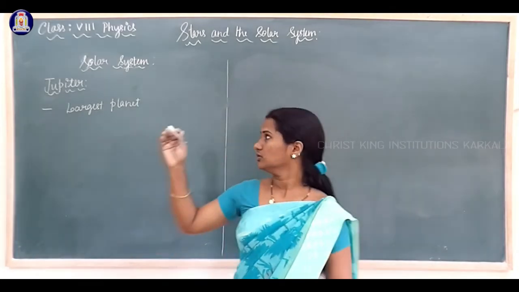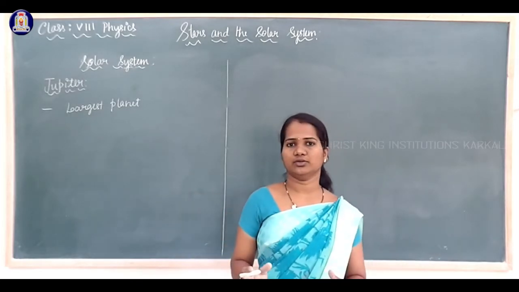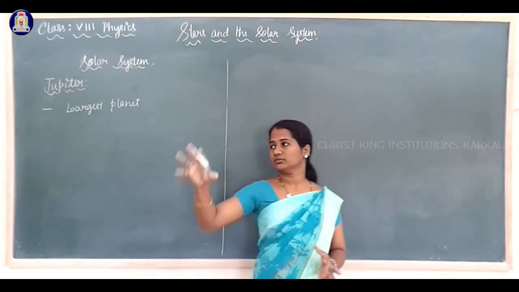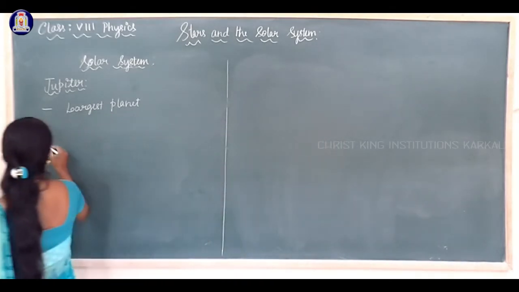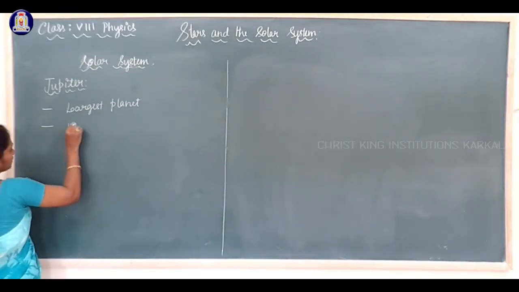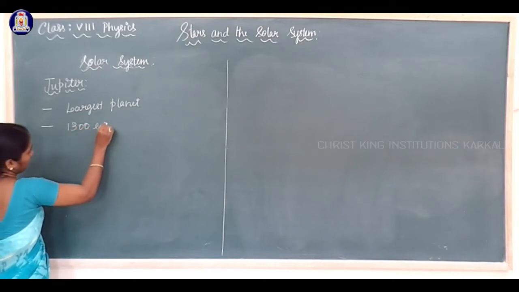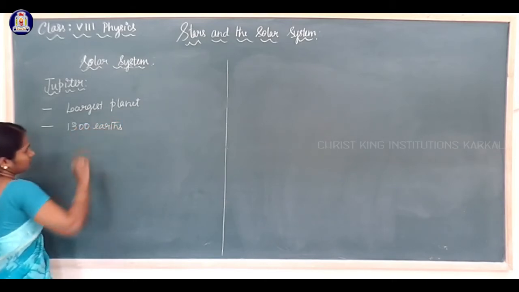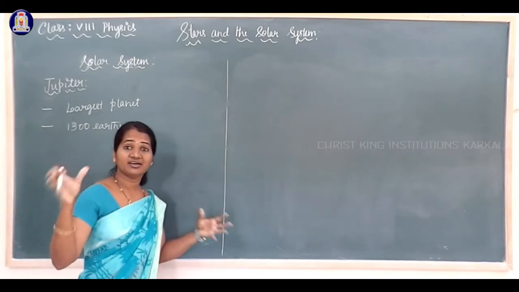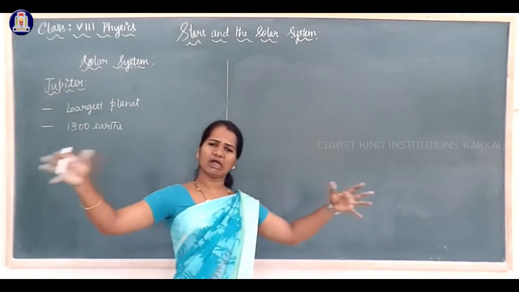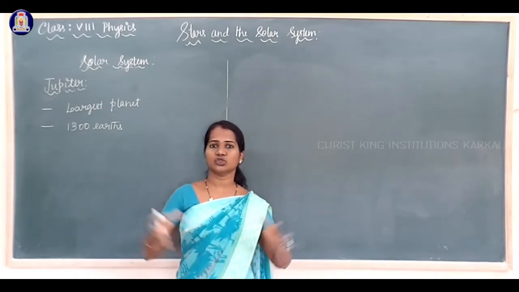Jupiter is so large that about 1,300 Earths can be placed inside this planet Jupiter. That much large, that much big.